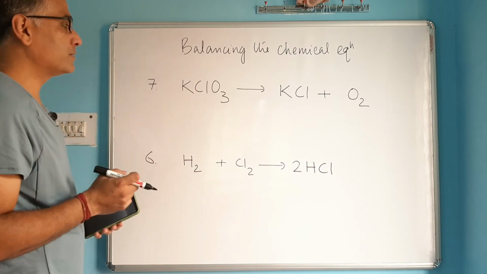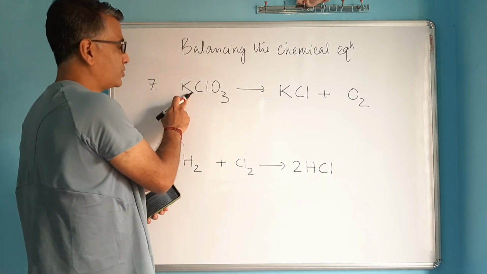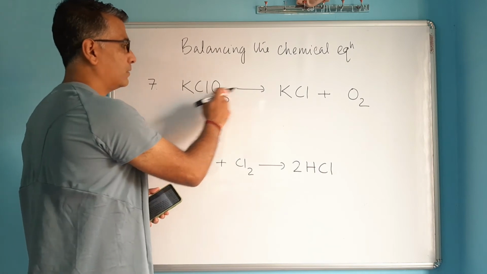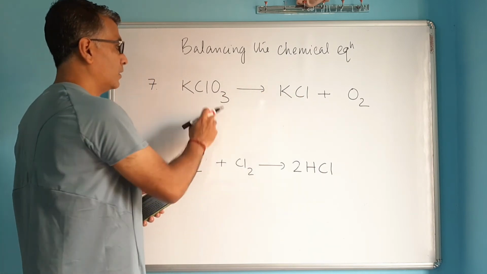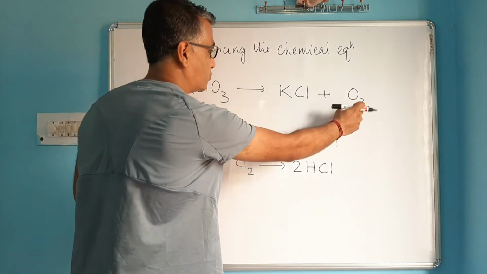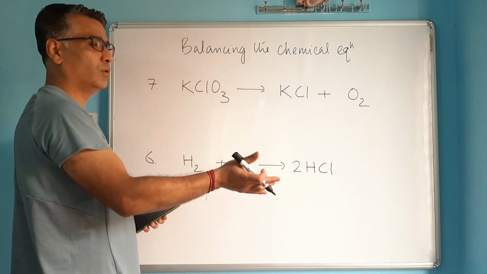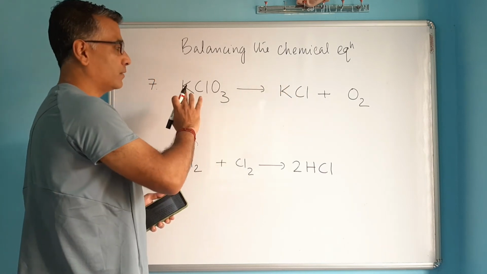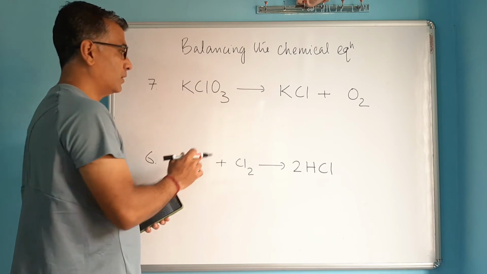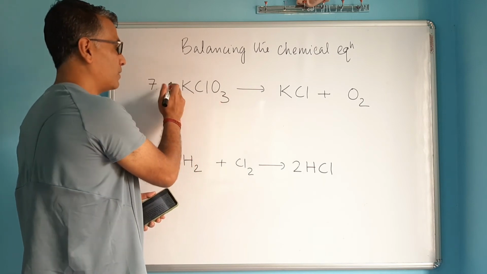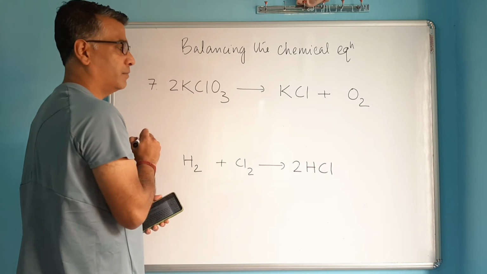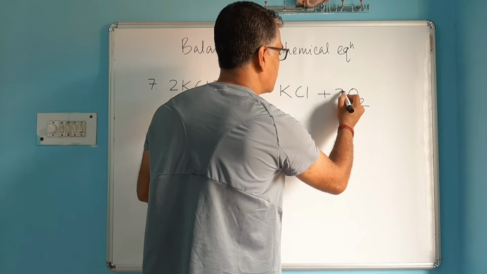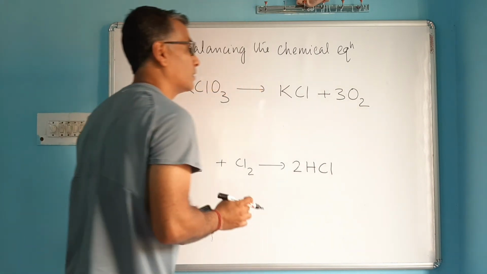So how do you balance this one? Count how many potassium atoms you've got on left. 1. Potassium is balanced. Chlorine 1, chlorine 1. Chlorine is also balanced. Oxygen 3, and that side 2. So how do you balance 3 and 2? You see, the LCM of 3 and 2 is 6. So if you try to make both sides 6 oxygen atom, it will be balanced. So how do you make this 3, 6? By multiplying with 2. 2 into 3 makes 6. And how do you make this 2, 6? By multiplying with 3, because 3 into 2 makes 6.